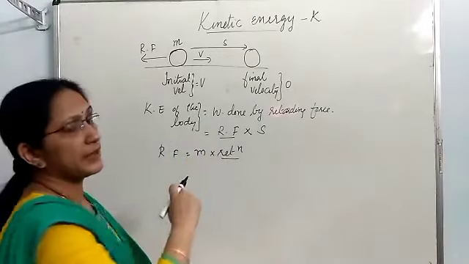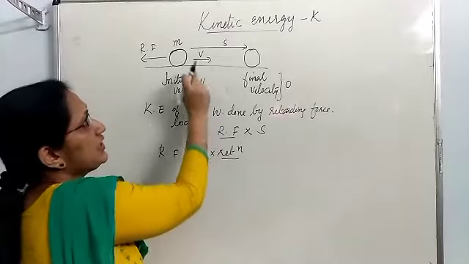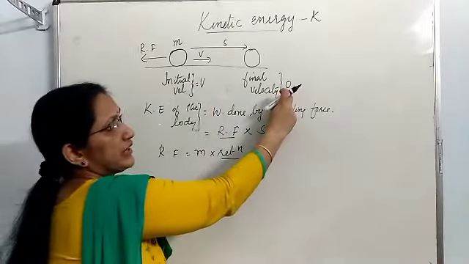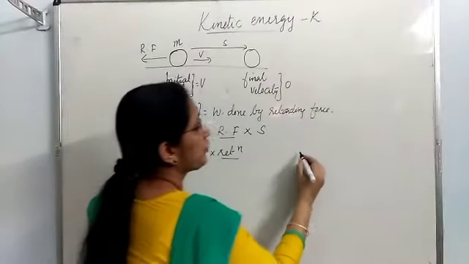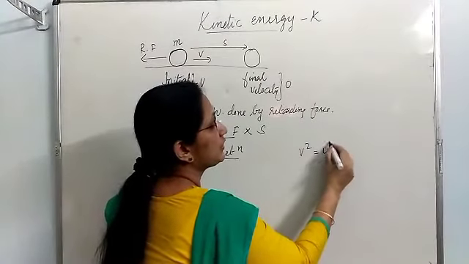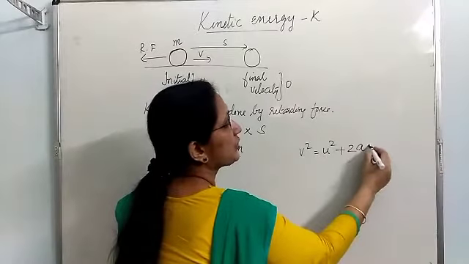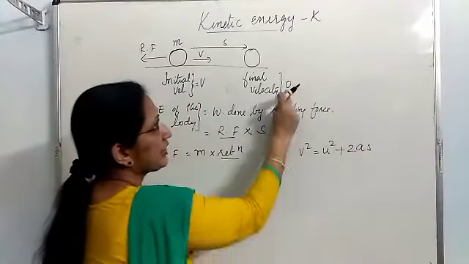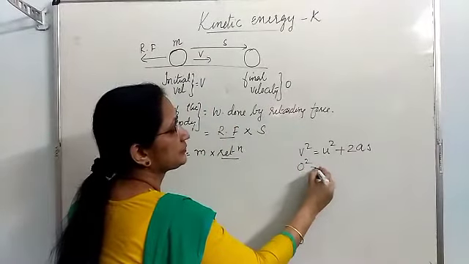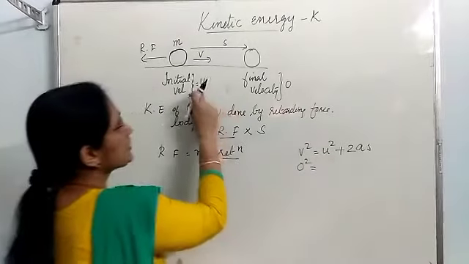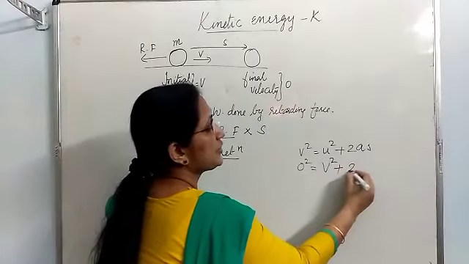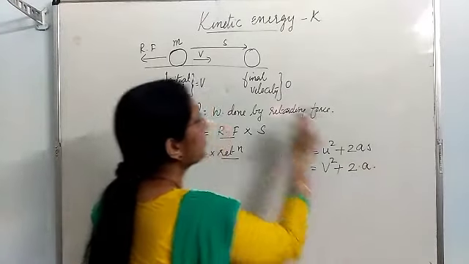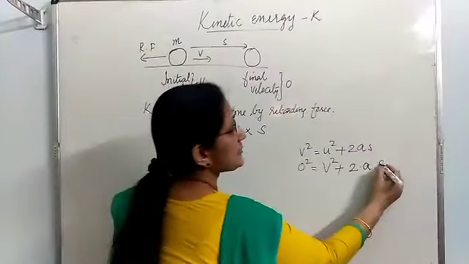Look at the diagram. Here the initial velocity is v, final velocity is 0, displacement is s. So use the formula v square is equal to u square plus 2as. Final velocity is 0. Initial velocity we have taken as v, plus 2 into a into displacement s.